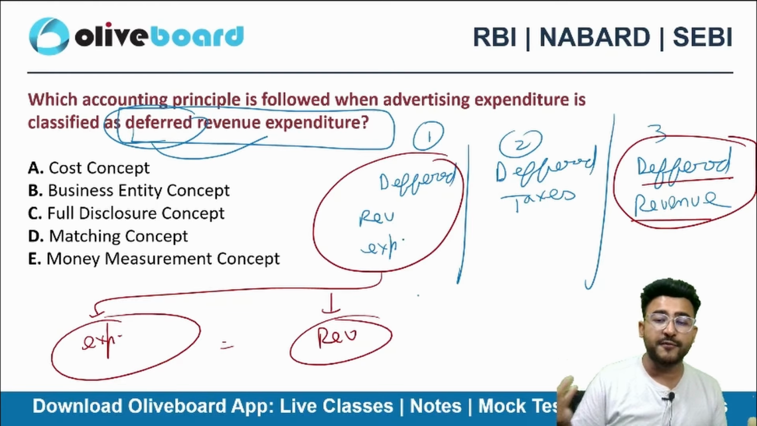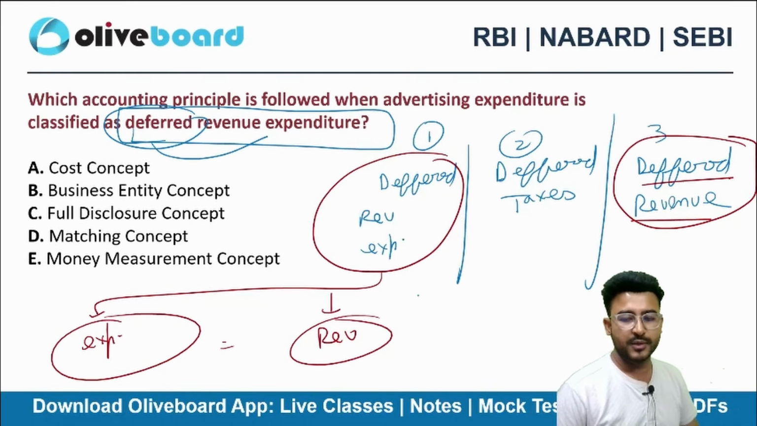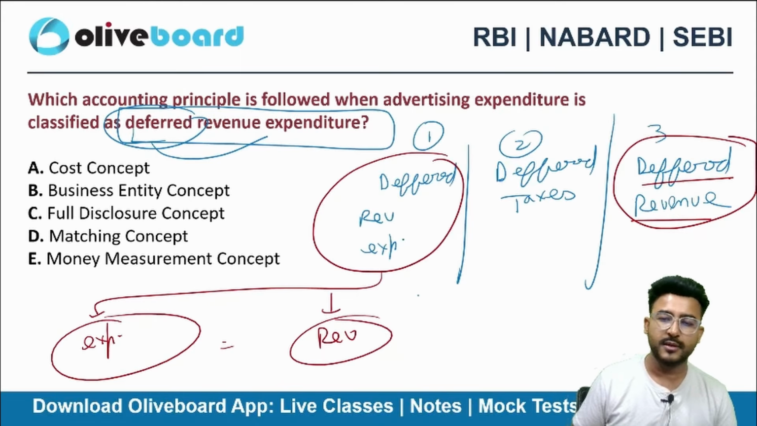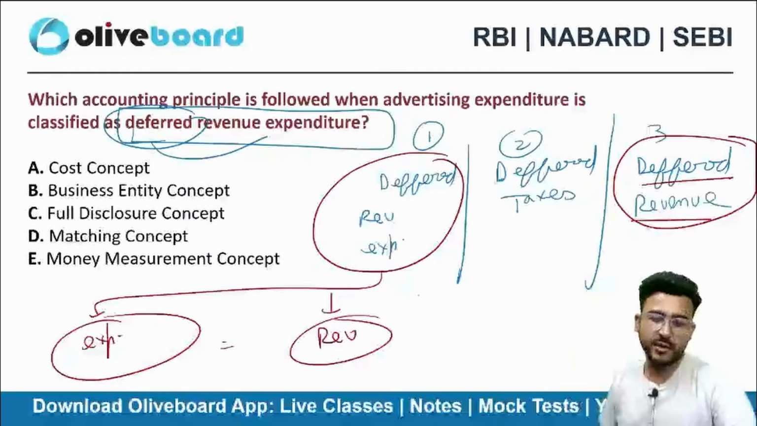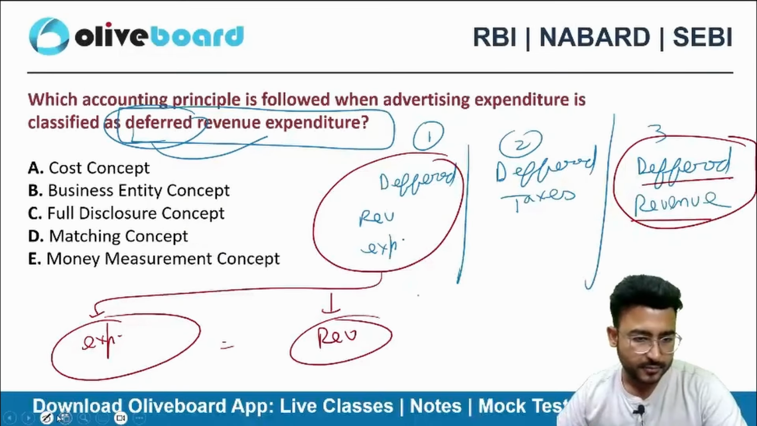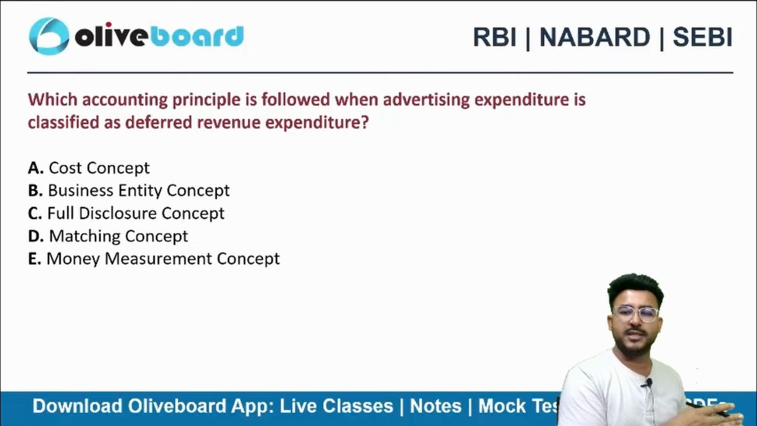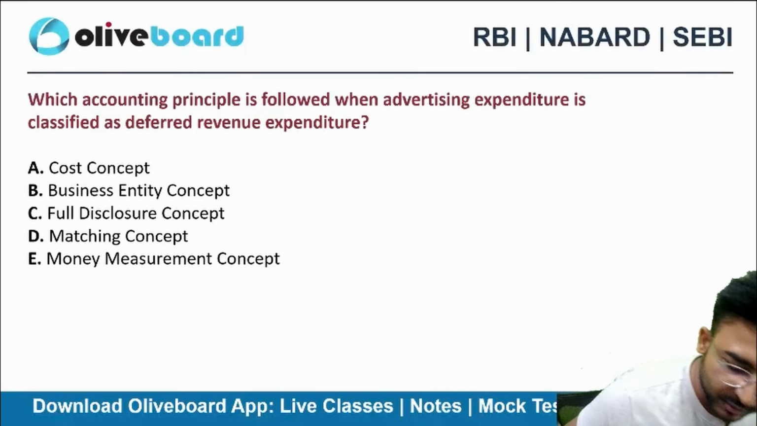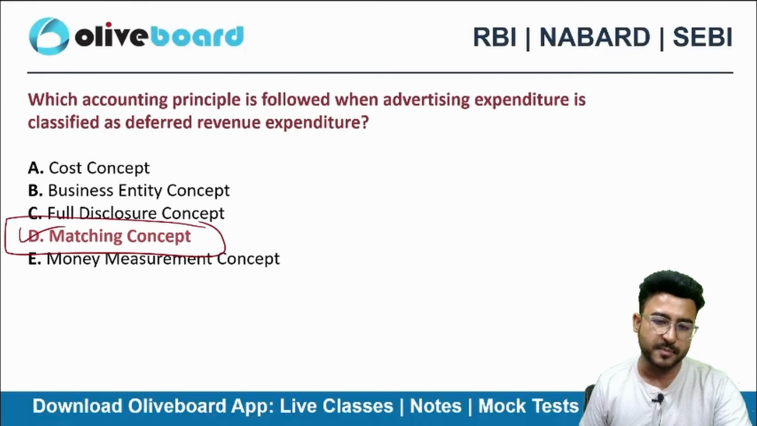So it's a kind of deferred revenue for me. I'll defer the revenue till the time I actually earn it. So deferred revenue is nothing but received in advance. So you need to defer it. Right? And deferred revenue expenditure is actually a revenue expenditure, but you are going to realize the benefit over the period of time. That's why you are deferring it. So here the correct choice is matching concept.